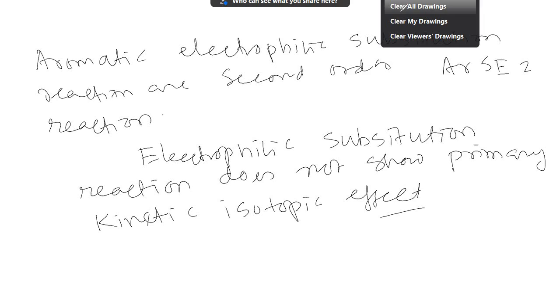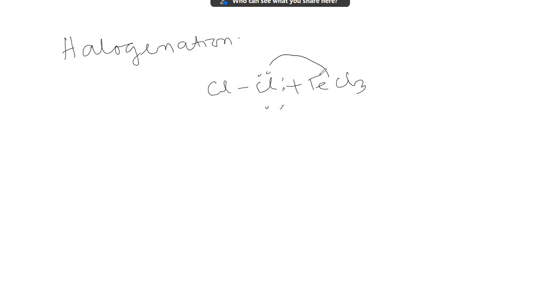Let us see one case. Think of the case of halogenation. For halogenation, one hydrogen can be replaced by Cl, Br or I, not by F, because fluorine is so electronegative that it is difficult to obtain F+. With chlorine, in order to produce the electrophile, FeCl3 is used. FeCl3 acts as a Lewis acid. It accepts a pair of electrons, forming Cl+ and FeCl4 minus.